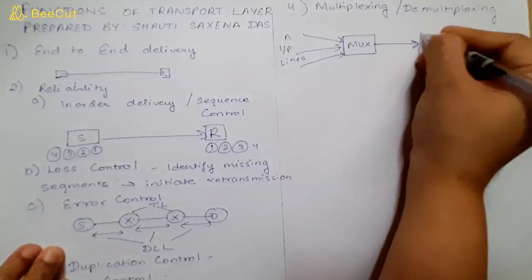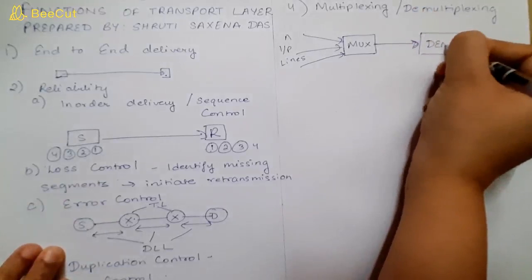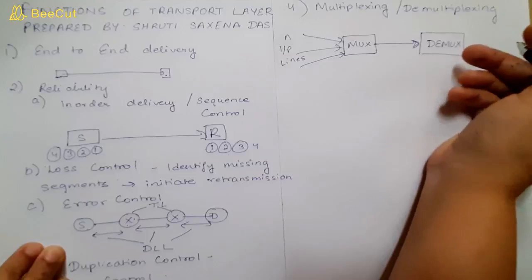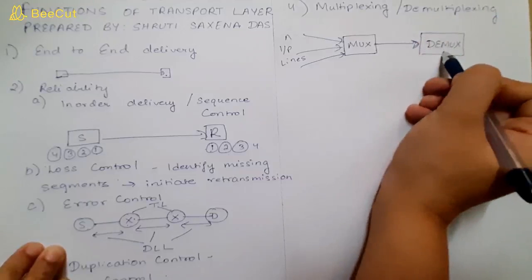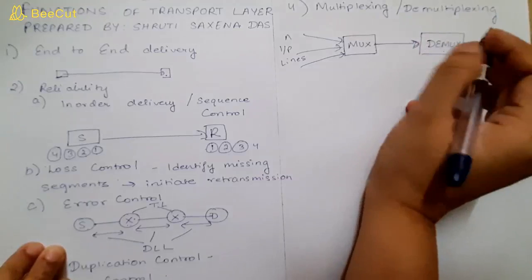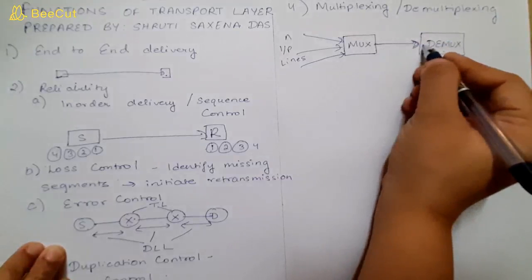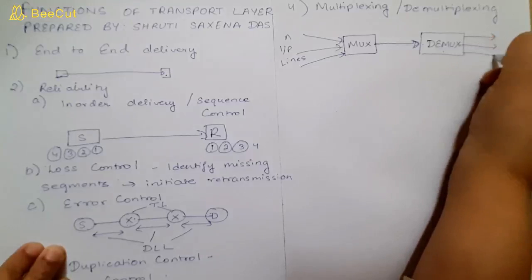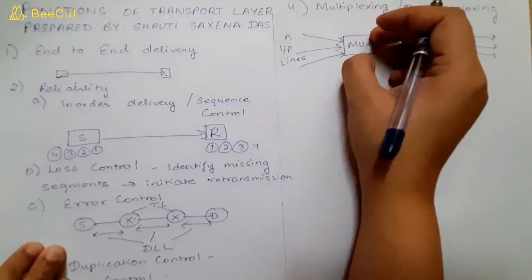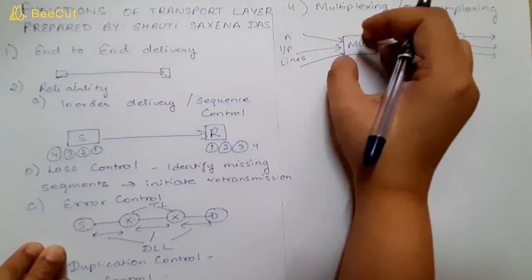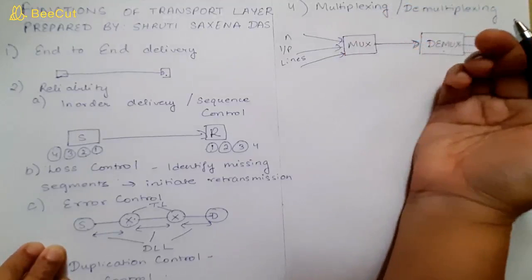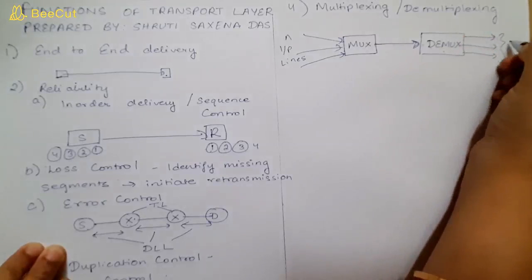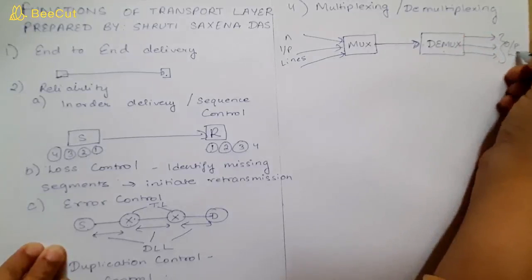And again, what will the demultiplexer do? Demultiplexing is achieved by this hardware, the demultiplexer. Here you have a single link. The purpose of using this demultiplexer is to take the data which is coming in the single medium, and then divide it into n output lines.